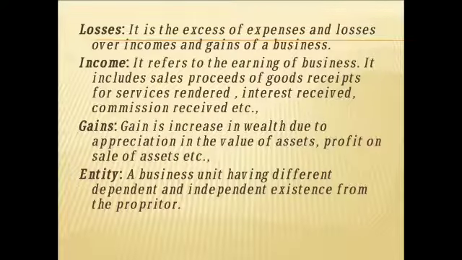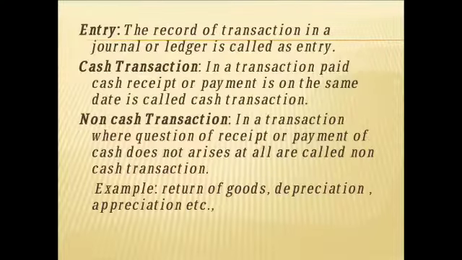Then what is next one? Entity, a business unit having a different dependent or independent existence from the proprietor. Entity means a business unit which is having different subunits, whether it is dependent or independent, that is entity. Then what is entry? Whatever the recording of business transactions we are having, either it is in journal or ledger, we call it as what? Entry here. Whatever the transactions we are going to record, we call it as entry here.